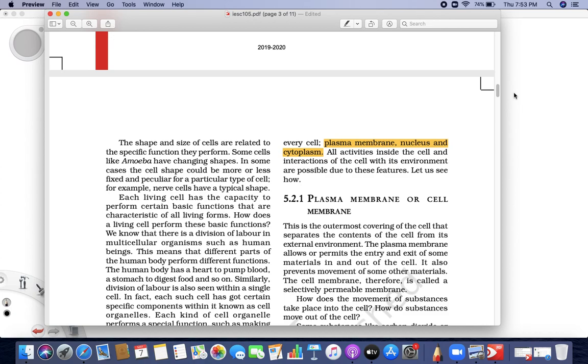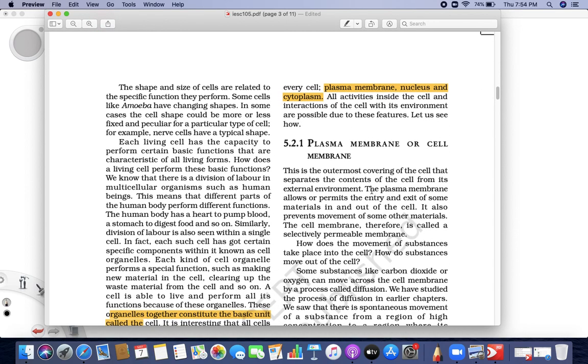Now let us study one by one. We are going inside the cell now. What is a cell made up of? We said a cell is made up of three things. So let us now study the plasma membrane. The plasma membrane is nothing but the outer covering of the cell. For example, our body is covered with skin. This is the outer membrane of our body.